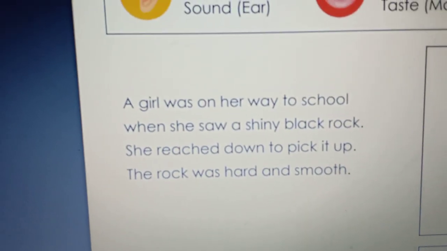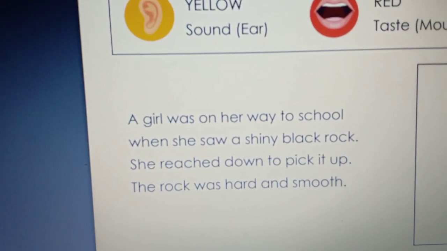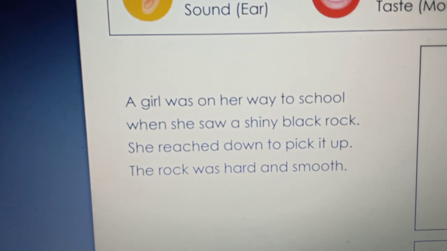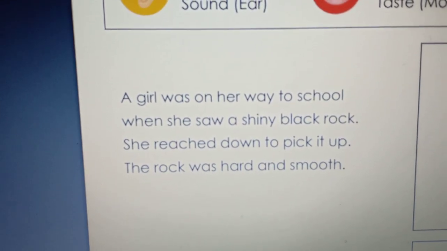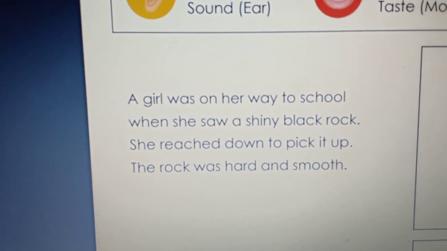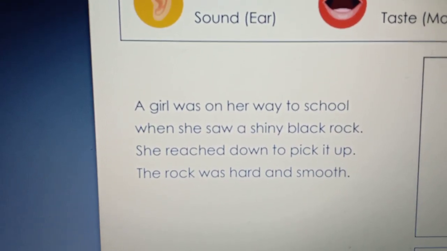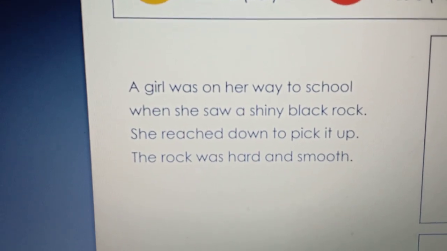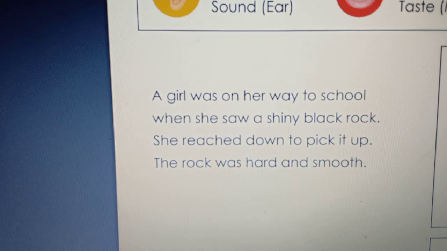A girl was on her way to school. She saw a shiny black rock. She reached down to pick it up. The rock was hard and smooth. What descriptive words for senses here? What senses did she use?